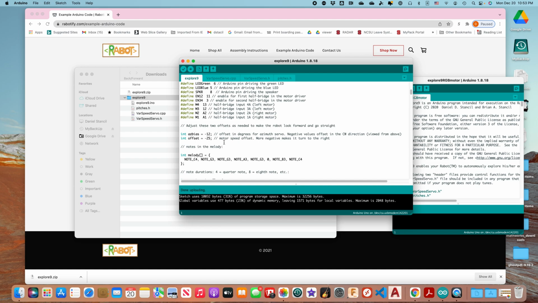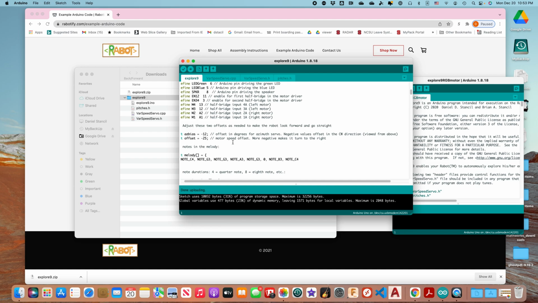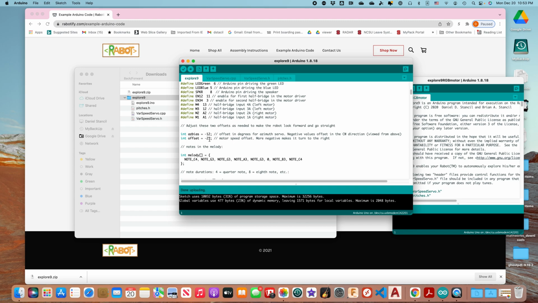Similarly, if the motor is going one way or the other, a negative offset will make it turn to the right. So if it's turning to the right already, you want to make this less negative or more positive. You may need to iterate a time or two to find the best values for your particular servos and motors to make your Rabot face straight and go forward.